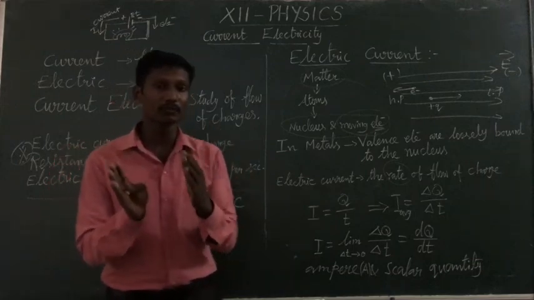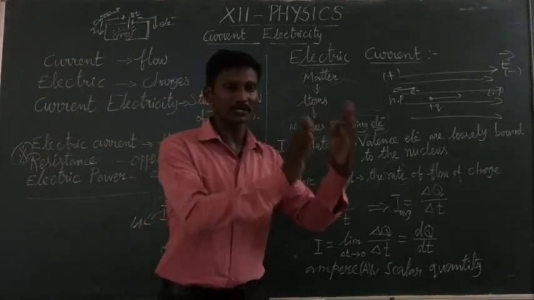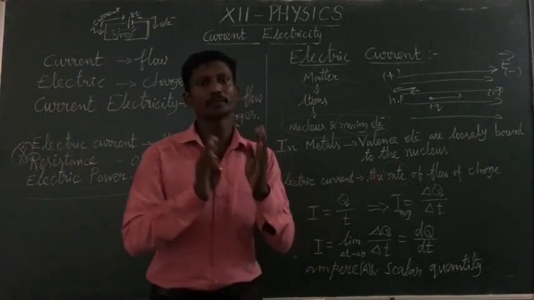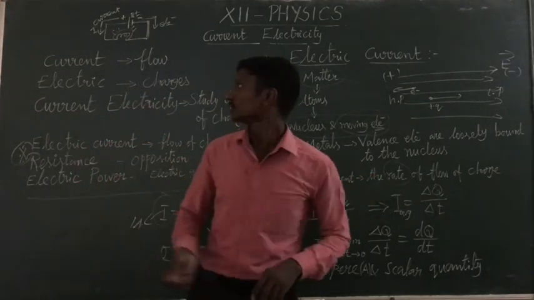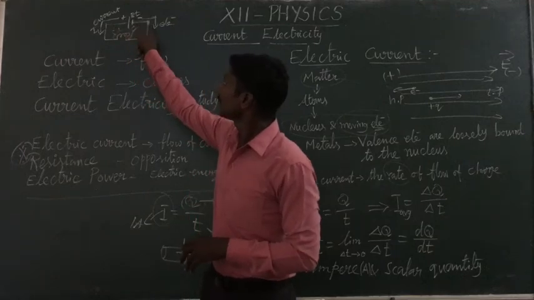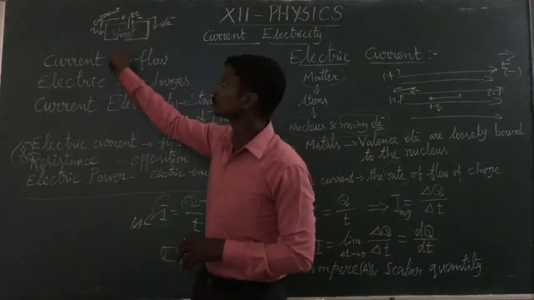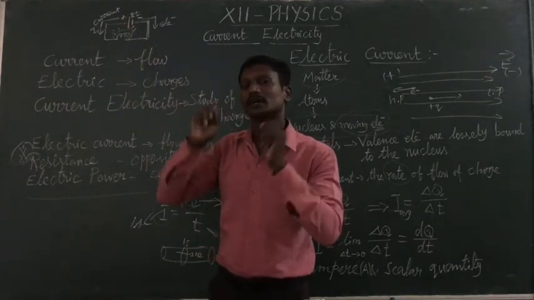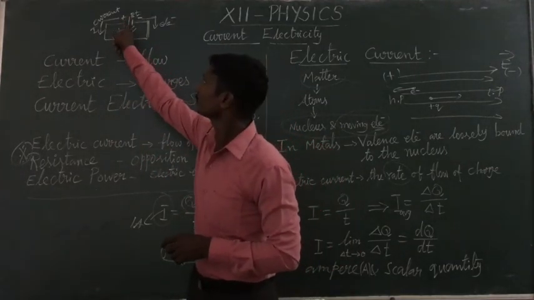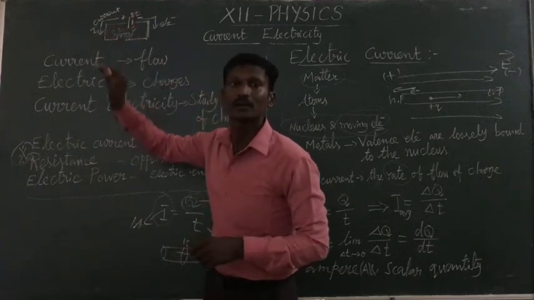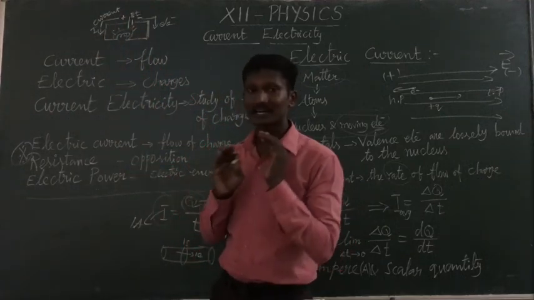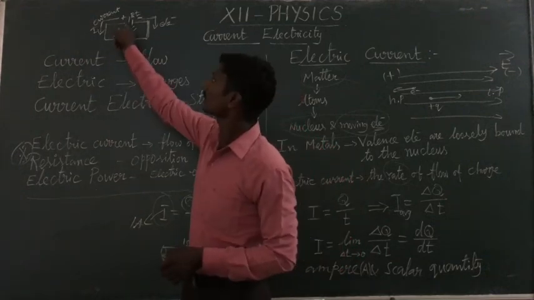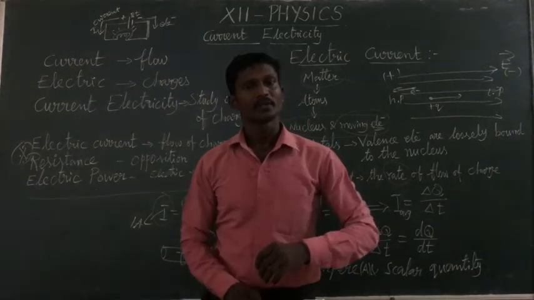However many electrons move from the negative terminal to the positive terminal, the same amount of positive charge is considered moving from positive to negative. So the direction of conventional current is always positive to negative. Okay, so that's all.